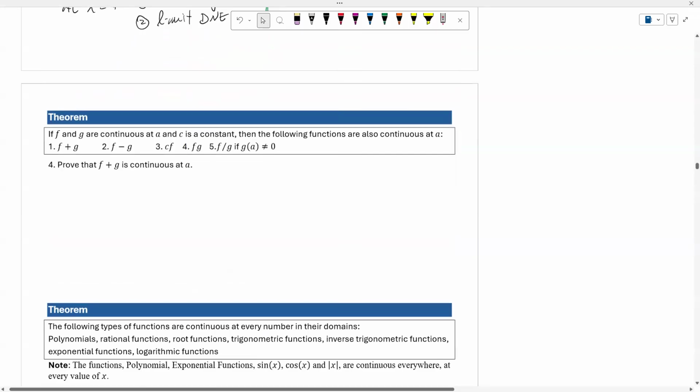So now let's look at the following theorem. If f and g are continuous at a, and c is a constant, then the following functions are also continuous at a. Okay. The sum of the two continuous functions, the sum of f and g, the difference f minus g, a constant multiple of f, the product f multiplied by g, and number 5 is f divided by g, if g of a is not equal to 0. Okay.